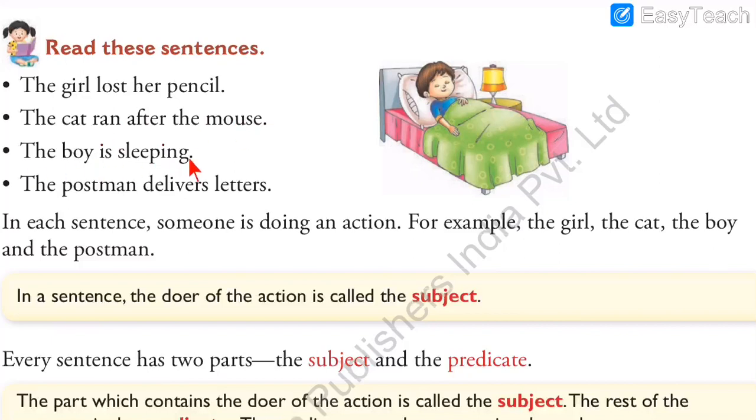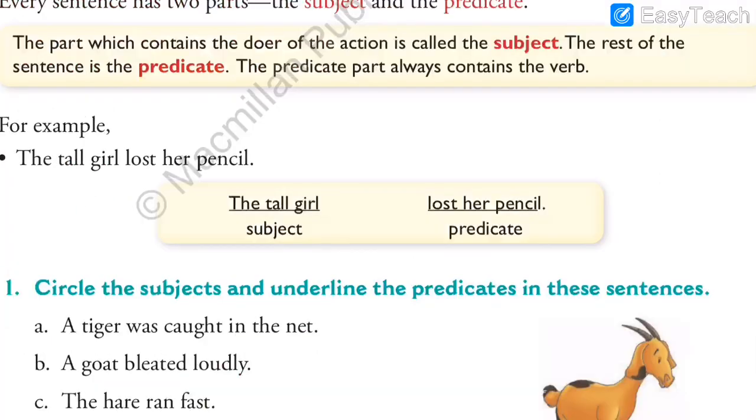The boy is sleeping. So the boy is subject. Rest of the sentence, is sleeping, is predicate. The postman delivers letters. So who delivers the letters? The postman. So that is subject and the rest of the sentence is predicate.